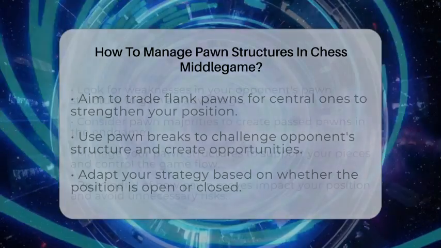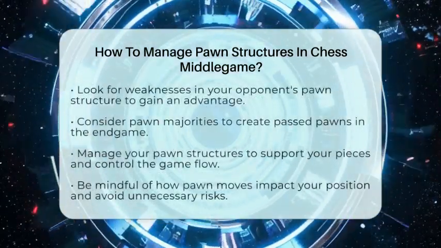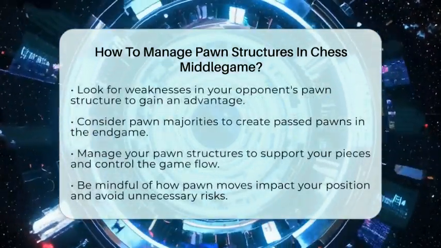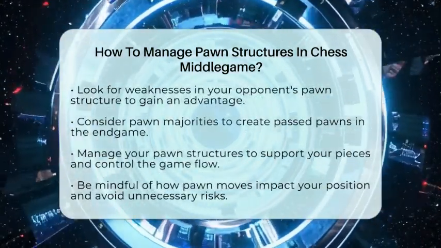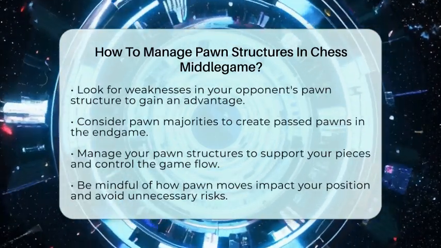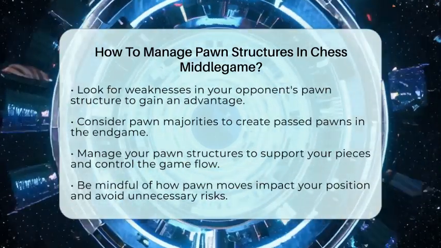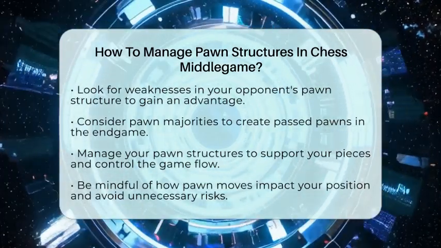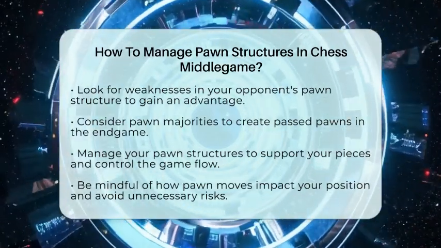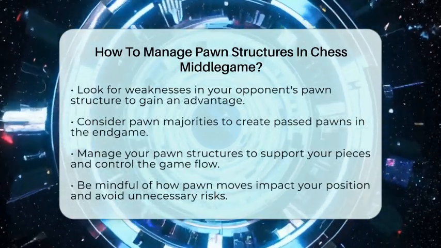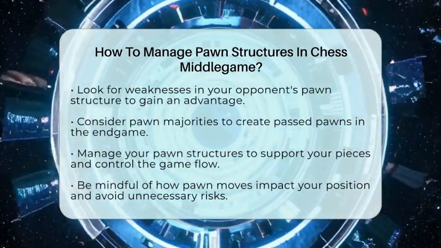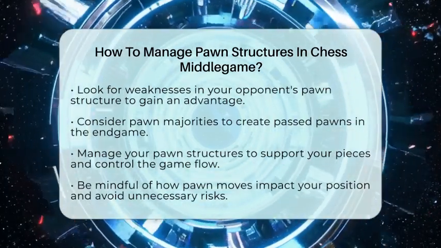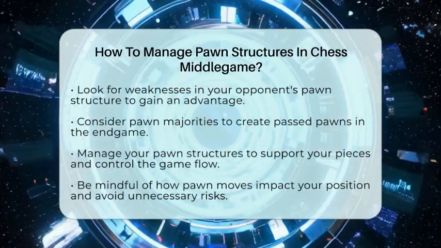Look for weaknesses in your opponent's pawn structure, such as backward or isolated pawns. Targeting these can restrict their mobility and give you an advantage. Finally, consider pawn majorities. Having more pawns on one side of the board can lead to passed pawns in the endgame. In the middle game, maneuver to support your majority while preventing your opponent from doing the same.